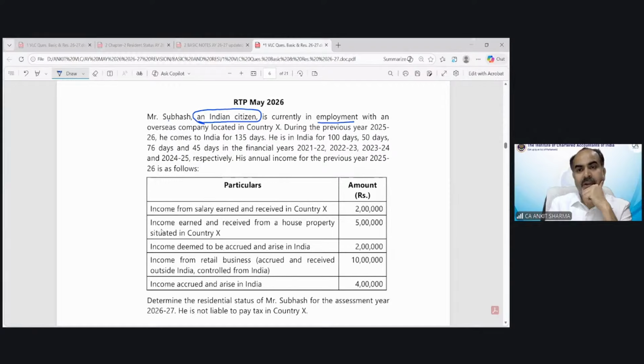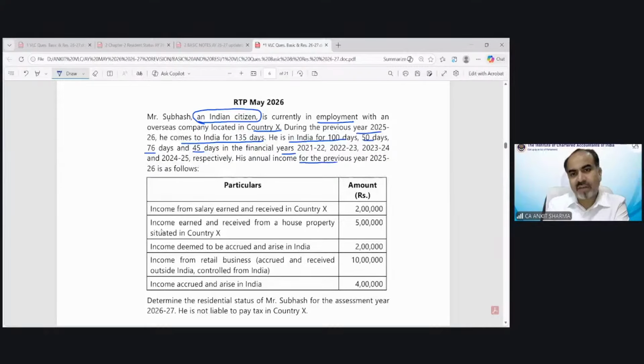Currently in employment with an overseas company located in country X. During the previous year 25-26, he comes to India for 135 days. He is in India for 100 days, 50 days, 76 days, 45 days in the last 4 preceding years.